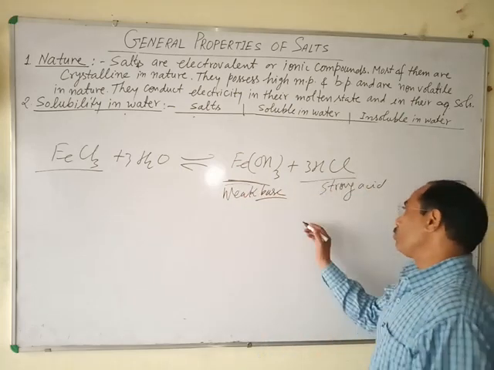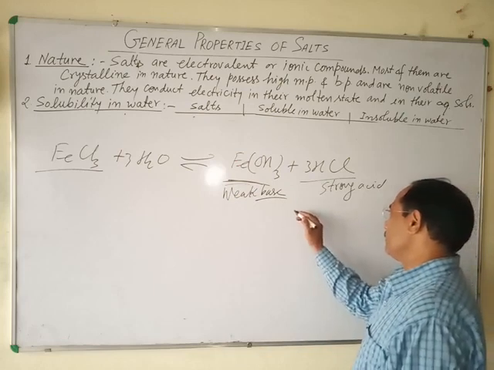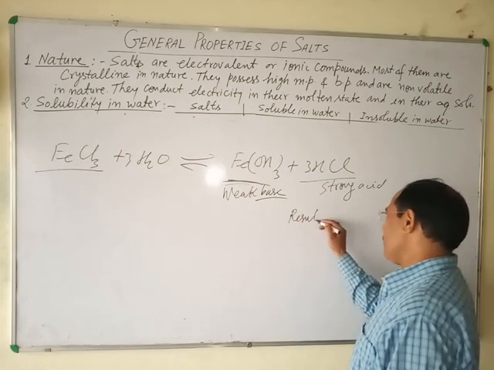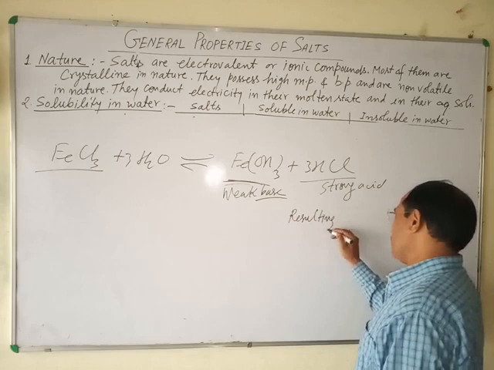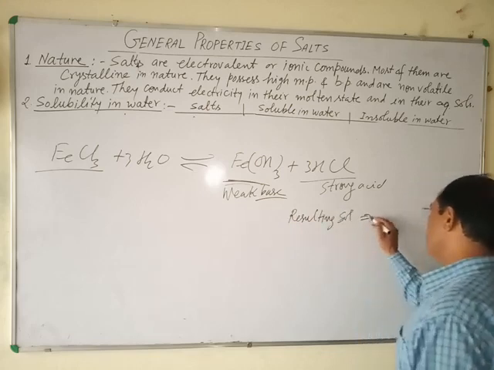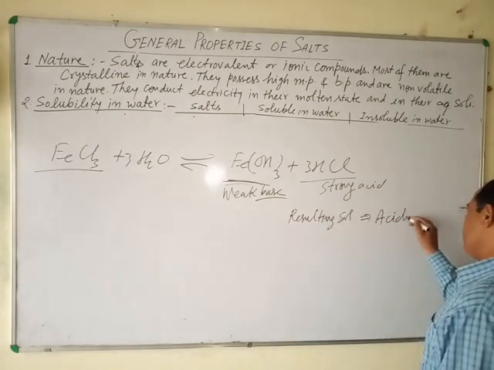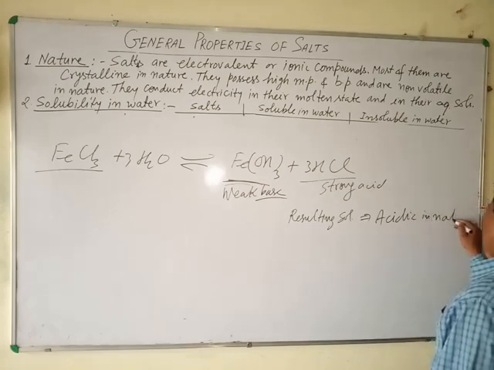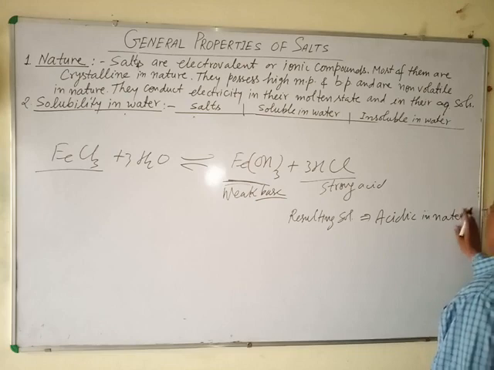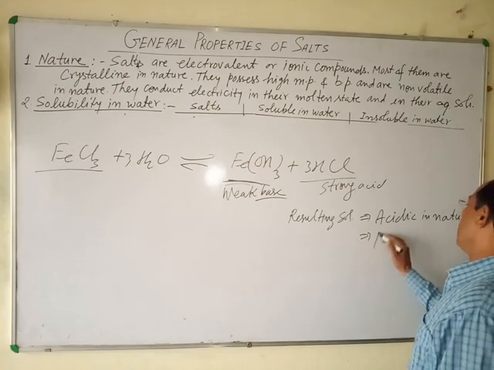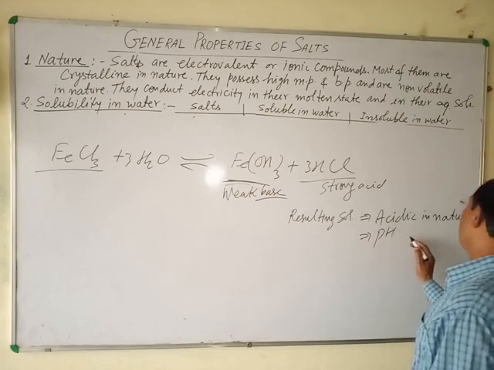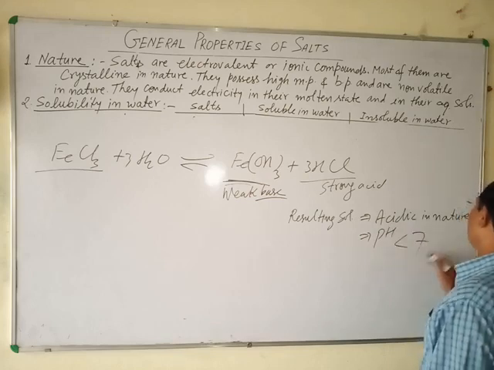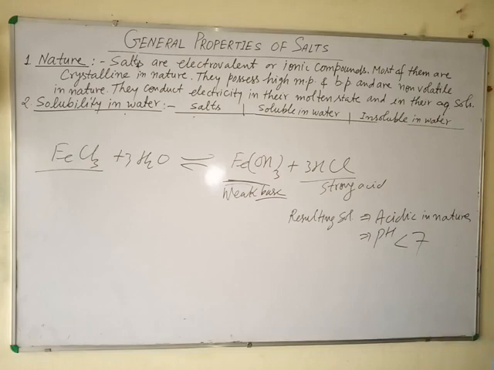So the resulting solution is acidic in nature, and its pH is less than 7.